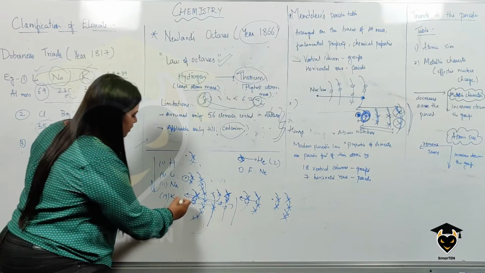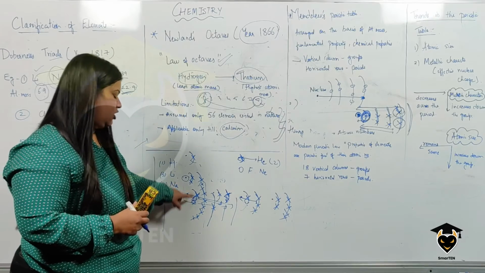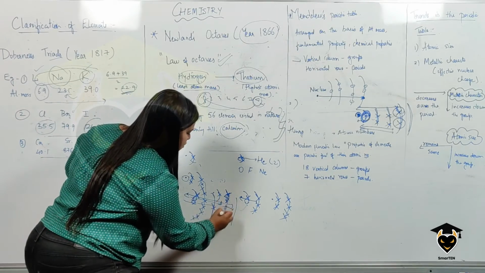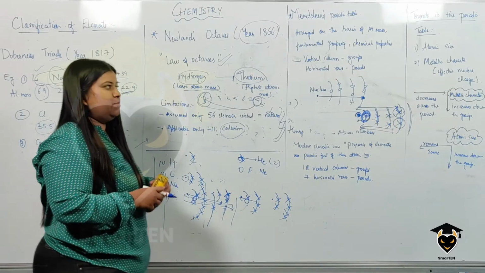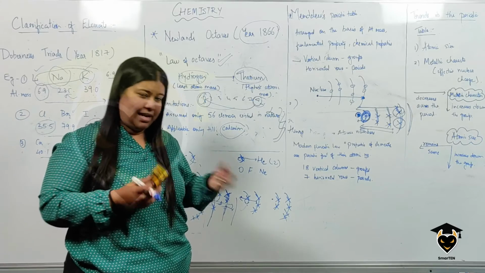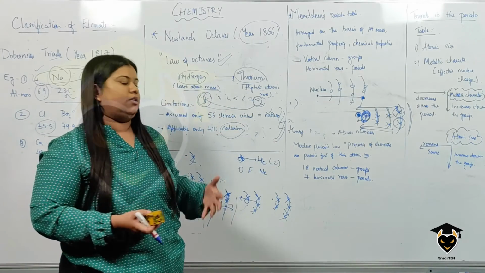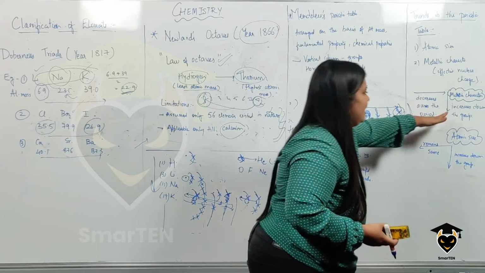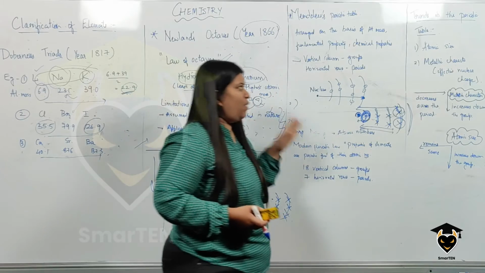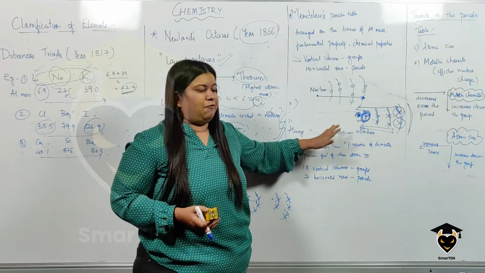And when I say metallic character decreases across the period, why? Because the nuclear charge increases. For me to pull the electron from the outermost shell will be easy down the group, which means the metallic character increases. What does metallic character increase mean? Which means that they will easily accept the electrons. So the metallic character increases down the group and decreases across the period. So these are the two important trends in the periodic table that we have to know.